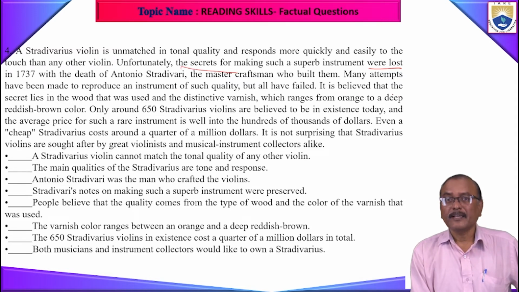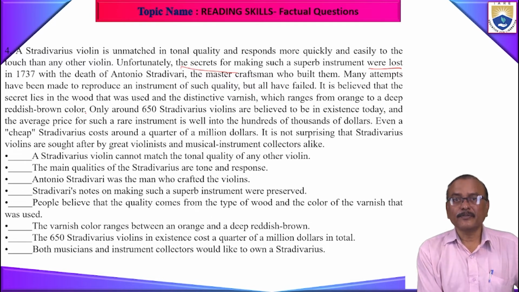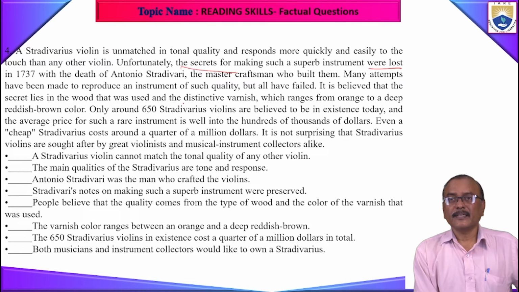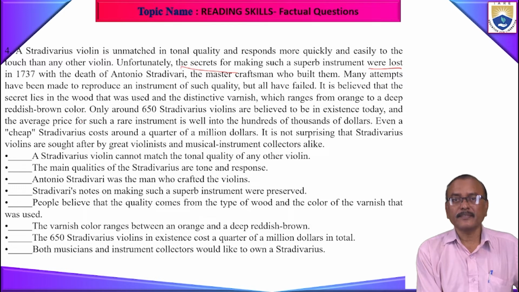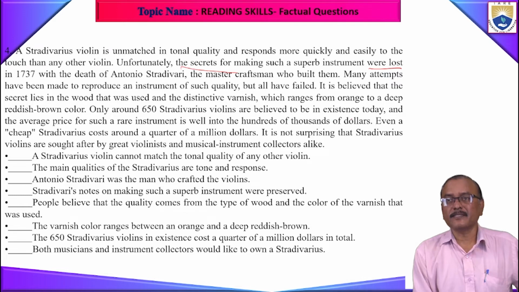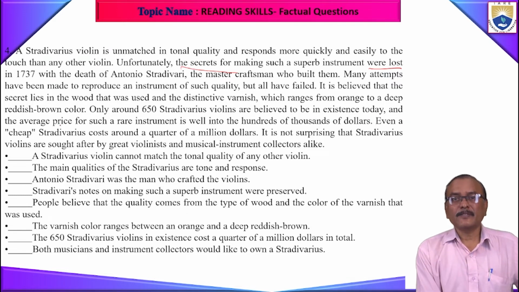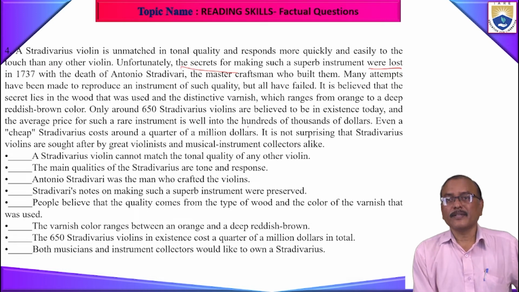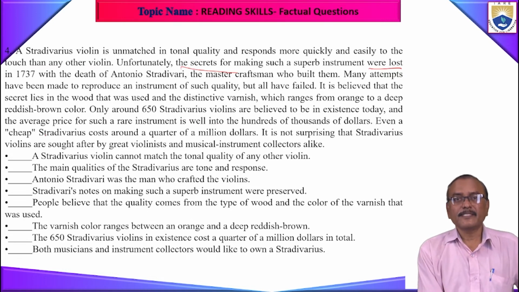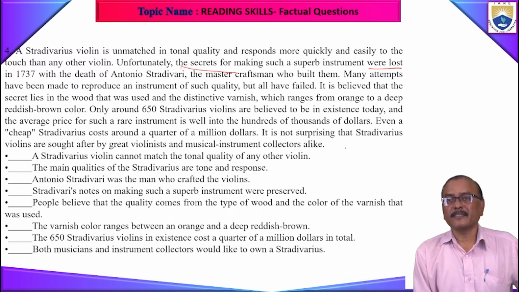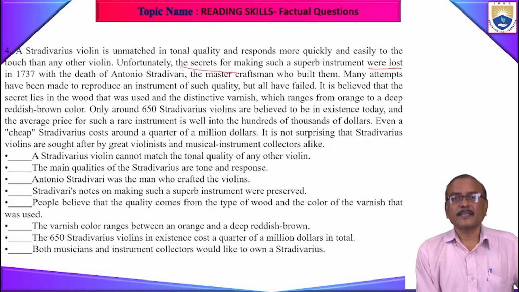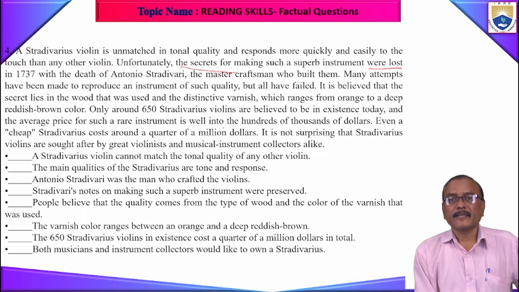It is believed here that the secret lies in the wood that was used and the distinctive varnish which ranges from orange to deep reddish brown color. Only around 650 Stradivarius violins are believed to be in existence today. And the average price of such a rare instrument is well into the hundreds of thousands of dollars. Even a cheap Stradivarius costs around $250,000. It is not surprising that the Stradivarius violins are sought after by great violinists and musical instrument collectors alike.